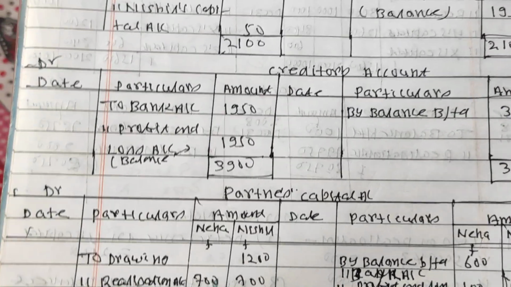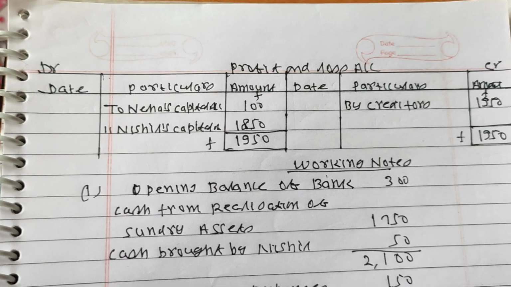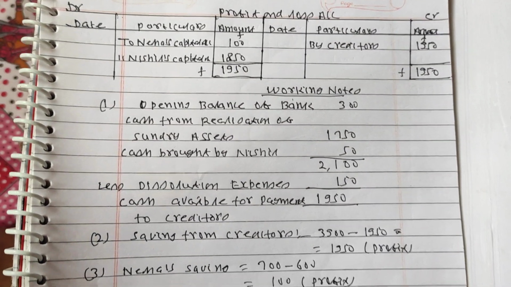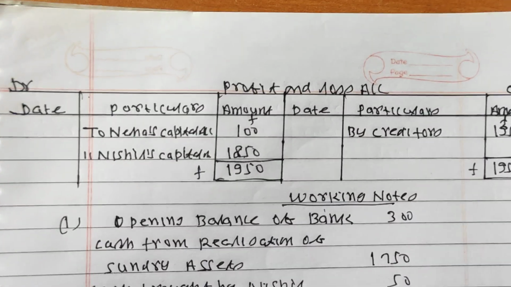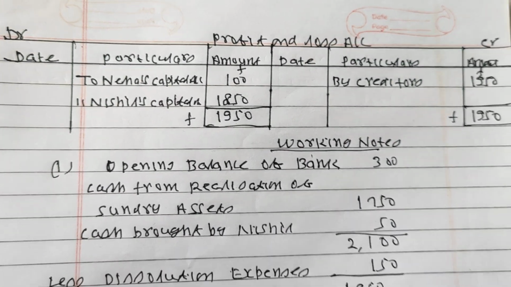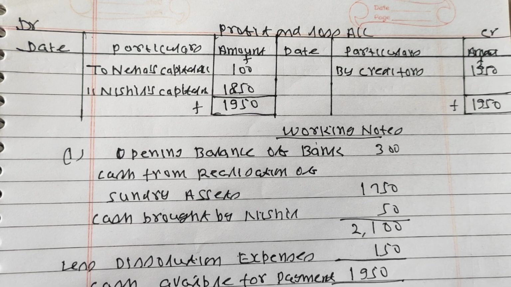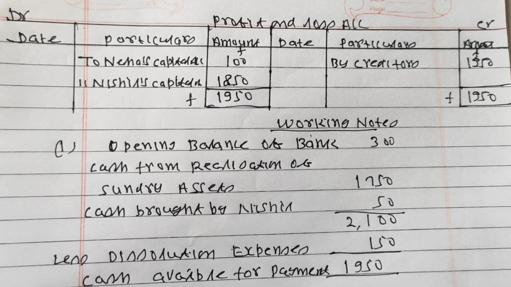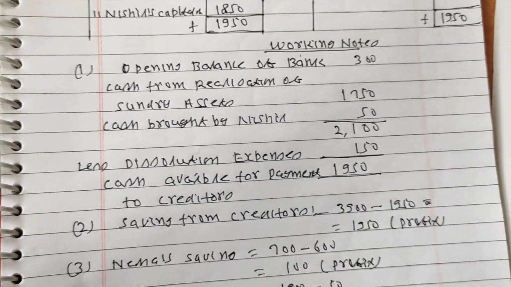Now we prepare the profit and loss account. As we entered creditors account DR to profit and loss account, so in the profit and loss account, creditors account is posted on the credit side, by creditors 1950. Like that, we entered profit and loss account DR to Neha's capital, to Nishit's capital, rupees 100 and 1850. So both are written on the debit side as to Neha's capital rupees 100 and to Nishit's capital rupees 1850. The total of both sides is rupees 1950. Thank you. Question solved.